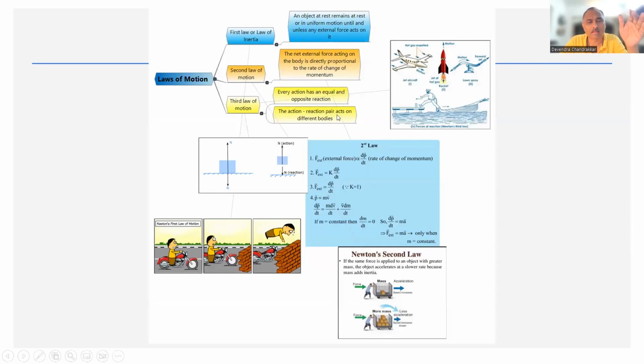Now, this is how the mind map looks like. One of the mind maps is on laws of motion. And yesterday, I showed you an algorithm, right? It was also a mind map, but a mind map of an algorithm for numerical solving. That is different. This is different. But you can see here the entire laws of motion has been explained in this mind map. And there is this guided mind map also.